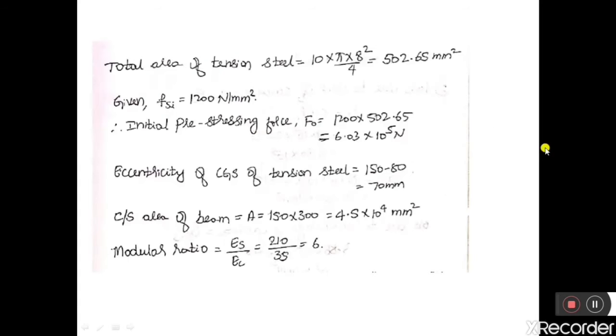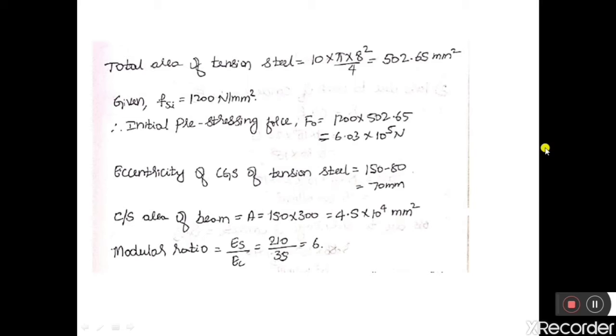That means first we should calculate what will be the maximum stresses in the cable after allowing for elastic shortening. So we know the formulas to calculate the different losses, and we also know what all the data required to substitute in the formula.